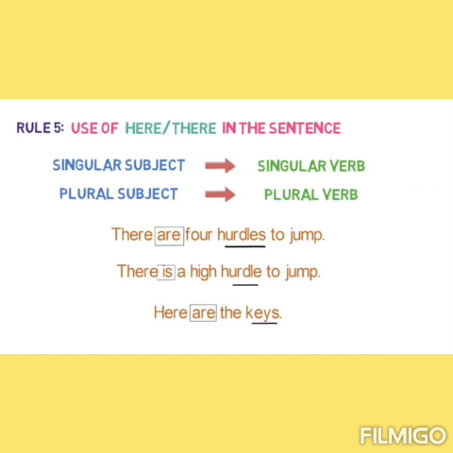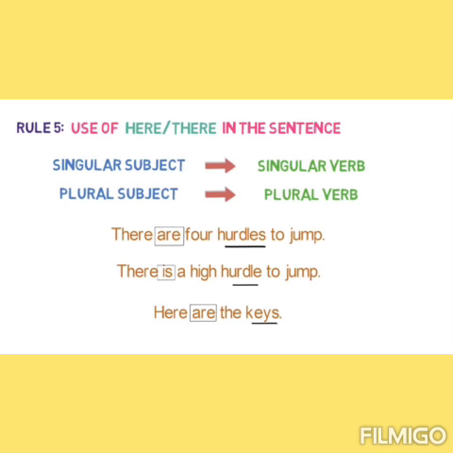Next rule. We all know that with a singular subject we use a singular verb and with a plural subject we use a plural verb. We have to identify the main verb in the sentence. See examples. There are 4 hurdles to jump. There is a high hurdle to jump. In these two sentences, the main subject we are talking about is hurdle. But in the first sentence, we are talking about 4 hurdles and it is in plural form.